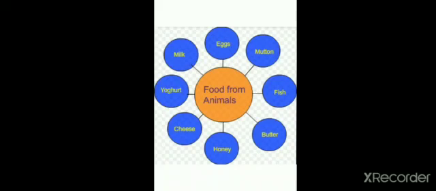Now, let us understand what are the food that we get from the animal sources. The food that we get from the animal sources are eggs, mutton or meat, chicken or meat, fish, butter, honey, cheese, yogurt, and milk.